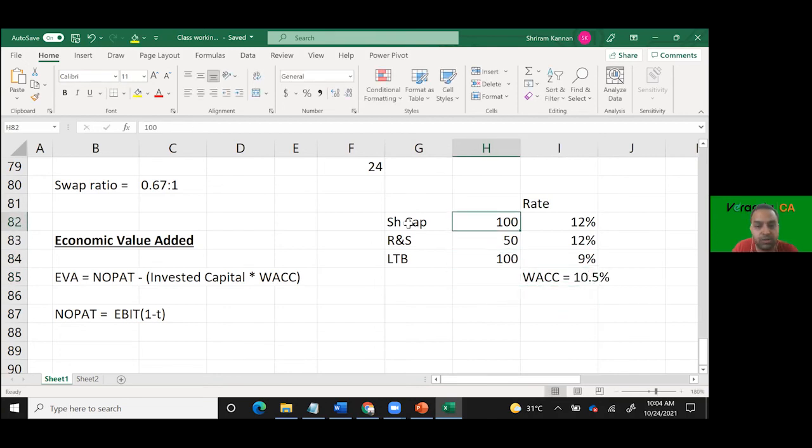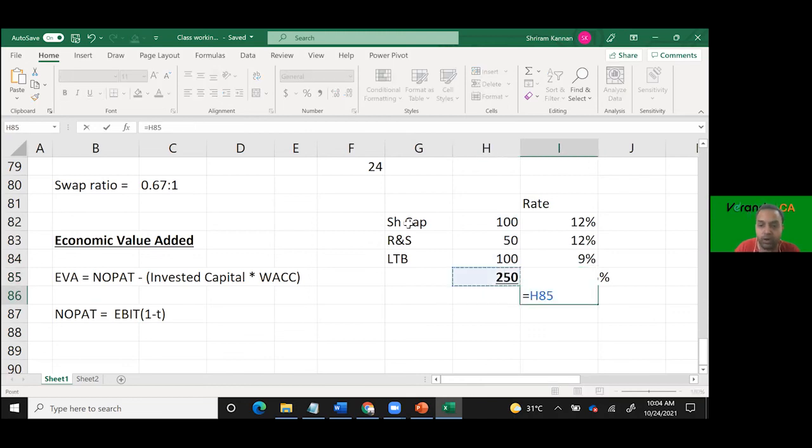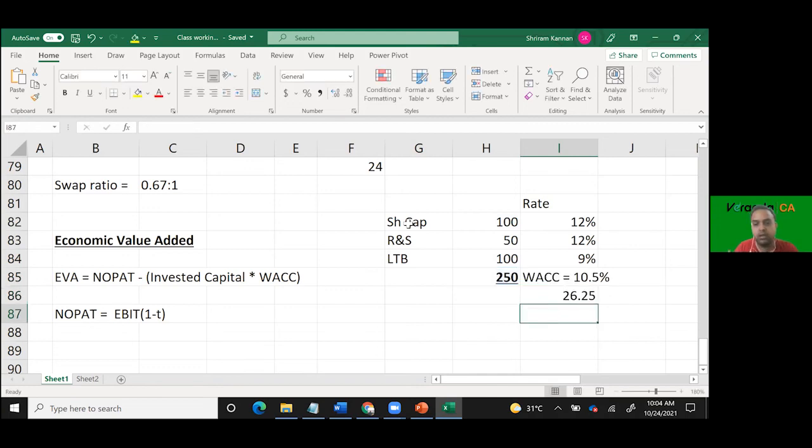In the total investment, 250K. For this 250, how much money you have to repay them? 10.5%, correct? So how much money you have to pay them? How much money I have to pay is 26.25 crores per annum. What I am actually generating is my profit.